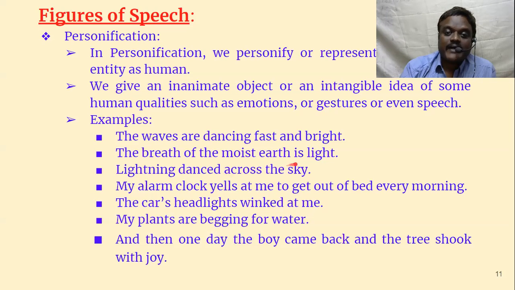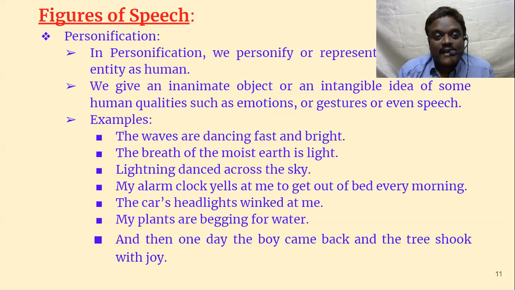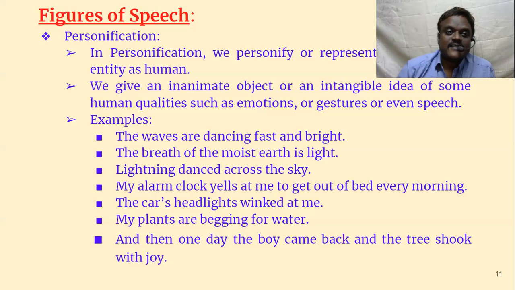The breath of the moist earth is light. Does earth have breathing? No. It has no breathing. It is an inanimate thing. But still, the poet is imagining earth to be some human being, and it is breathing. How is it breathing? It is very light. Lightning danced across the sky. Lightning is dancing across the sky.